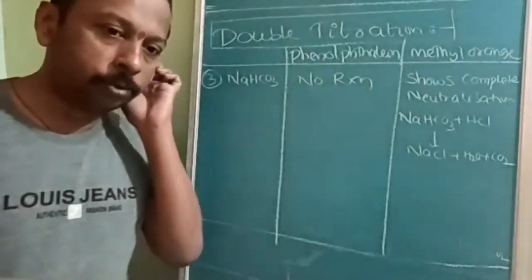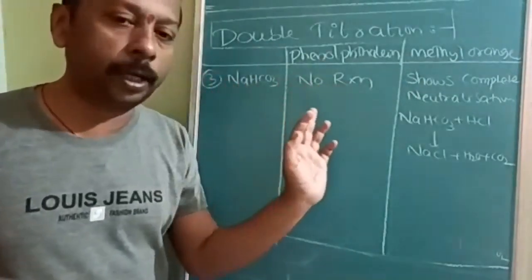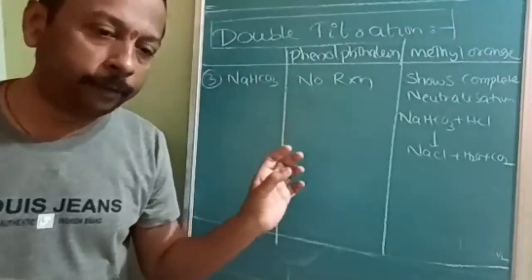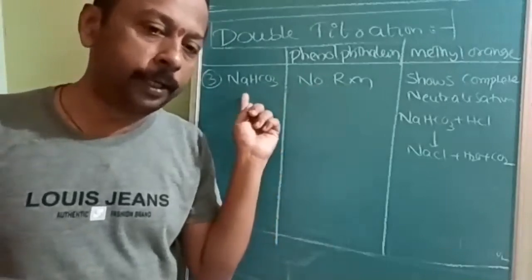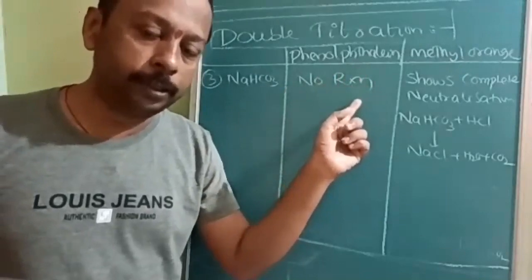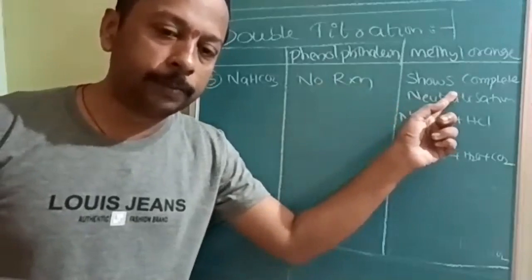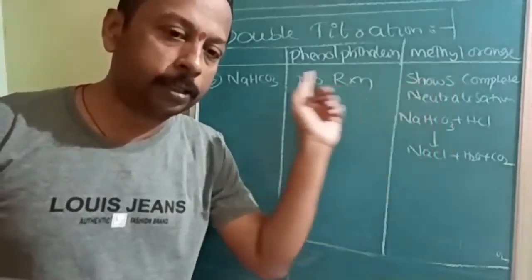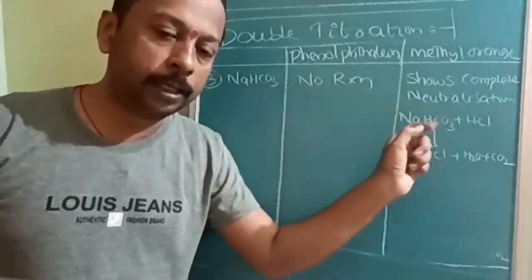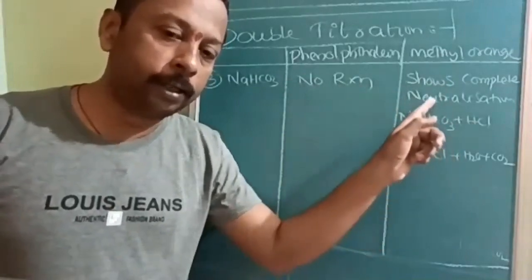Okay, NaHCO3, sodium bicarbonate. When you use phenolphthalein indicator, there is no reaction. Previously, only half the reaction takes place. The other half, once NaHCO3 is formed, will be out of the range of the phenolphthalein indicator. But when it is methyl orange, it can cause the complete neutralization of Na2CO3 to NaHCO3, then NaHCO3 to NaCl. So it will work on the full range.